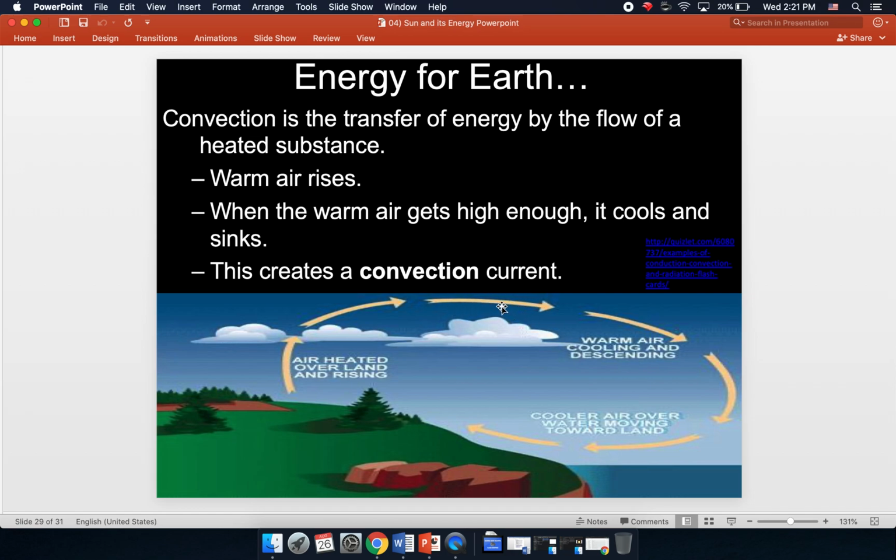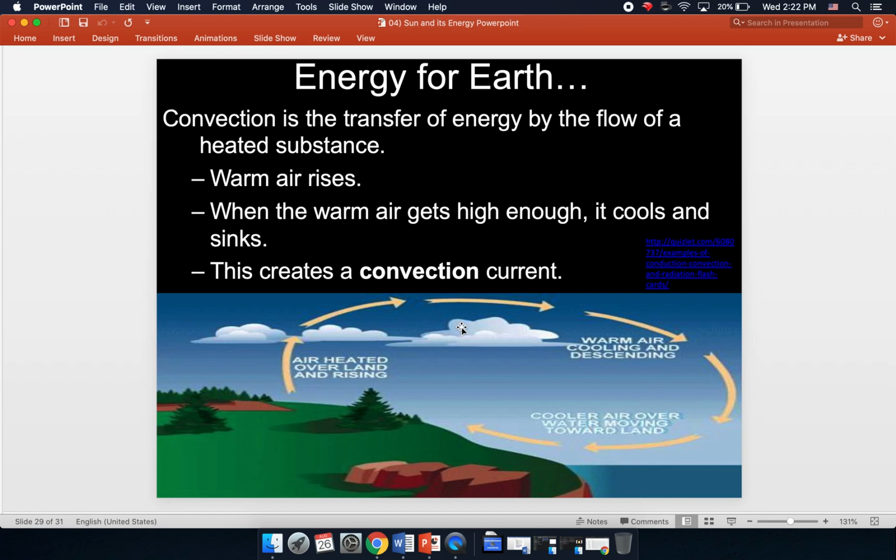Meanwhile, up here, some of that warmer air gets cooler, its density increases, and it sinks. So in this case, the air is the medium. Now, of course, like we've talked about before, this can happen with water too. Warmer water is going to rise, while cooler water is going to sink.